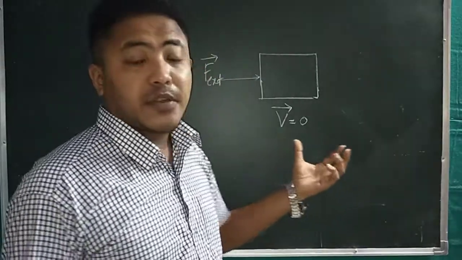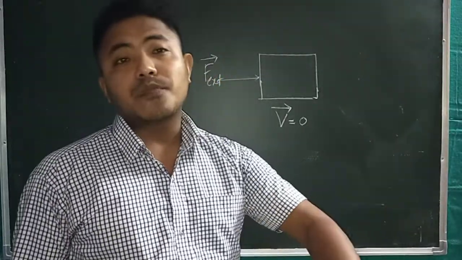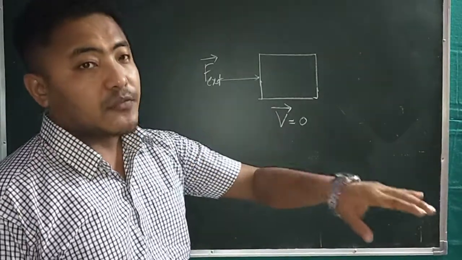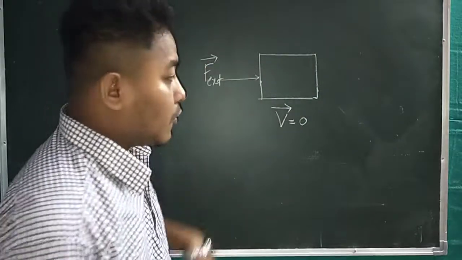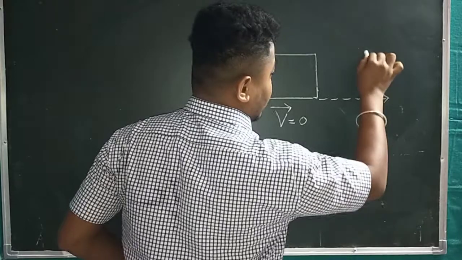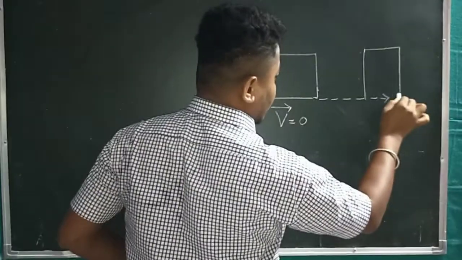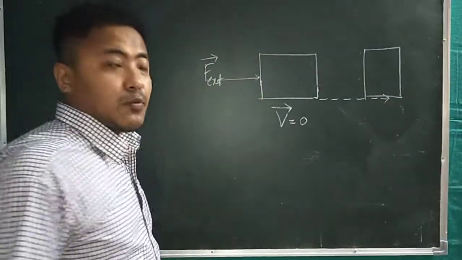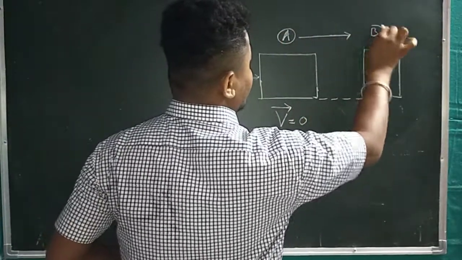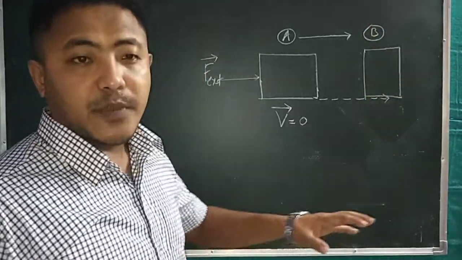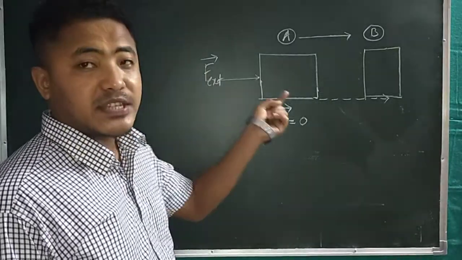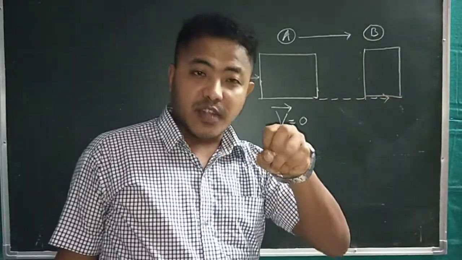Since this body was previously at rest, with velocity 0, and we have applied an external force, what will happen? This body will start moving this way. Previously this body was at point A, and finally it has moved to point B. The reason is very simple, because I have applied an external force, F_ext. Here F_ext is the external force.